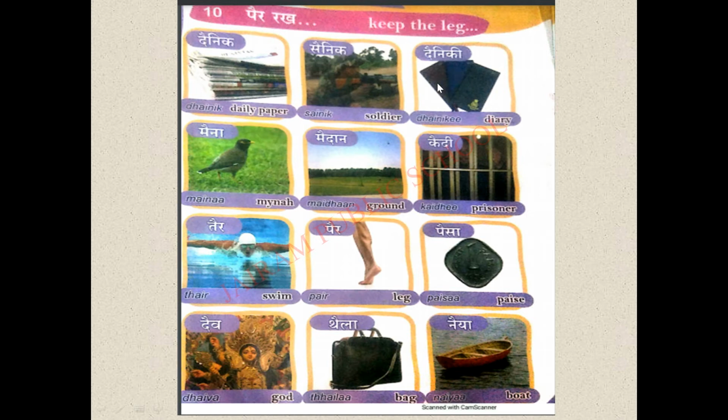So next word is Dainiki. Here, as we saw before, here also we have I ki matra with the letter Da. Okay? So Da becomes Dai. Here we have Ni and Ki. So Dai, Ni, Ki, Dainiki. Dainiki means what? Diary. Okay?